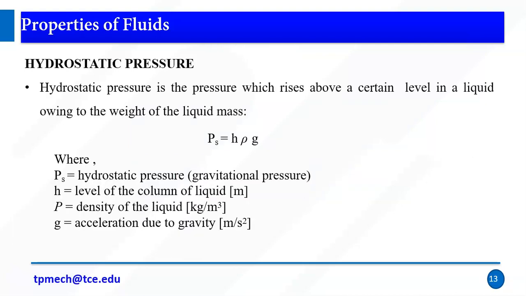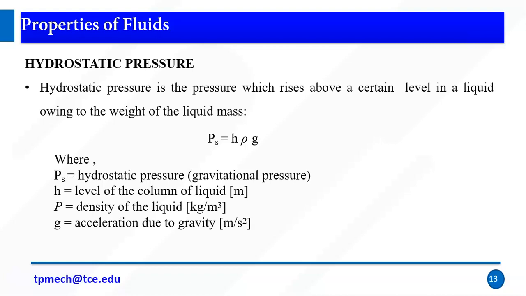Hydrostatic pressure is the pressure which rises above a certain level in a liquid owing to the weight of the liquid mass. Generally hydrostatic pressure is applicable in our water tank. In a home we have a water tank, stored at a particular height from the earth.